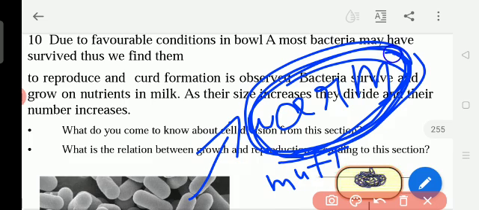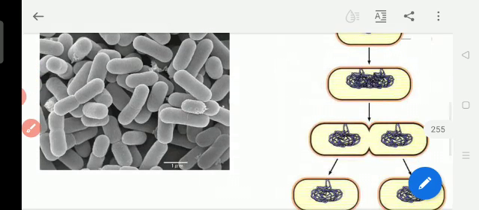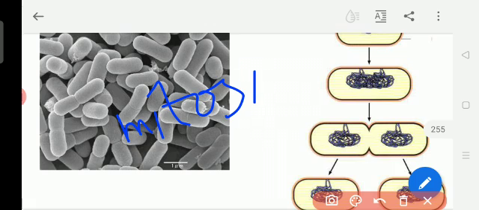Okay, cell division, bacteria, fungus or virus, anything will multiply very fast in a warm place. That is why we keep things in the fridge. In a cold place multiplication will not be more, it will be less. That is why. Understand? So this is one example for mitosis.